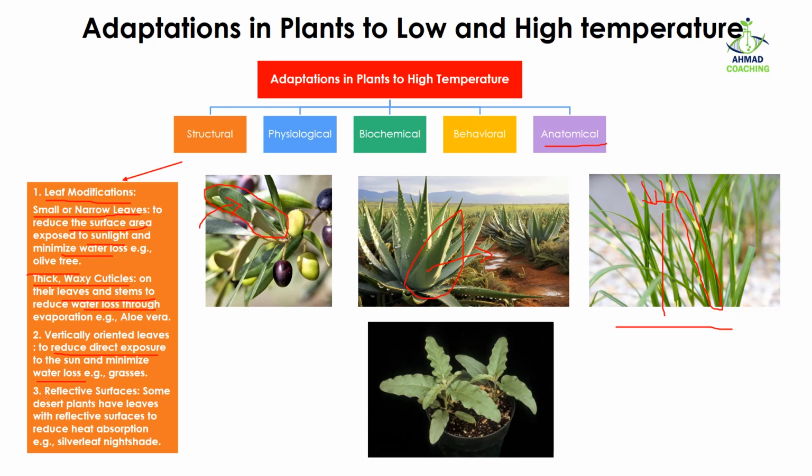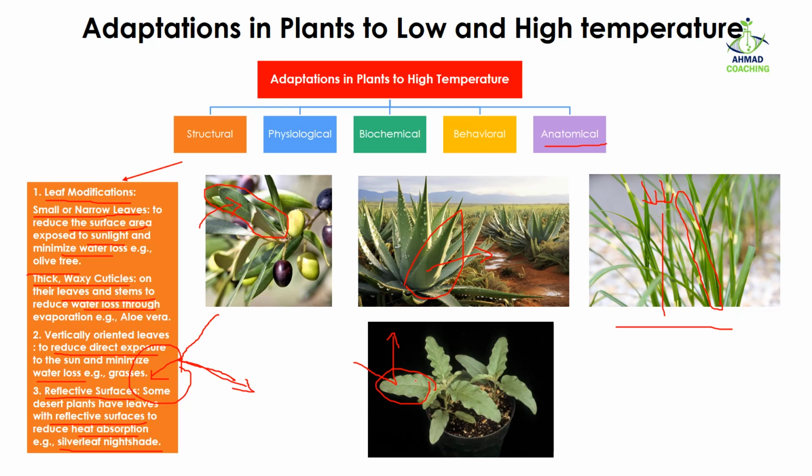Another structural adaptation includes reflective surface. Reflective surface means that the light will strike and then reflect back. Instead of going inside, it will just strike and then go back. Some desert plants have leaves with reflective surfaces to reduce the heat absorption, and as the heat is not absorbed, it means the body temperature of the plants will not increase. This kind of phenomenon has been observed in silverleaf nightshades. Here you can see they have the reflective surface, so light will come, strike, and then it will go back instead of going inside the plant.